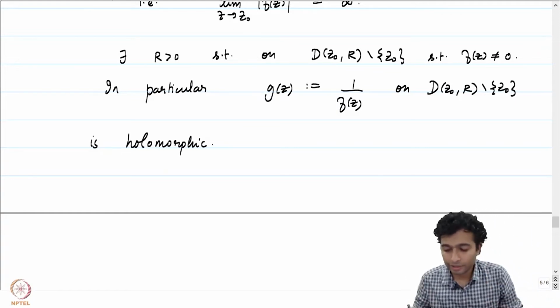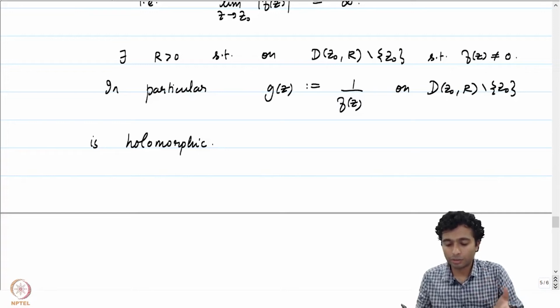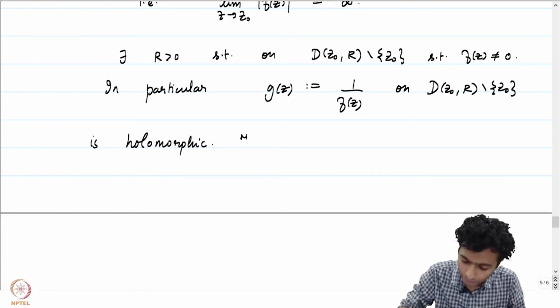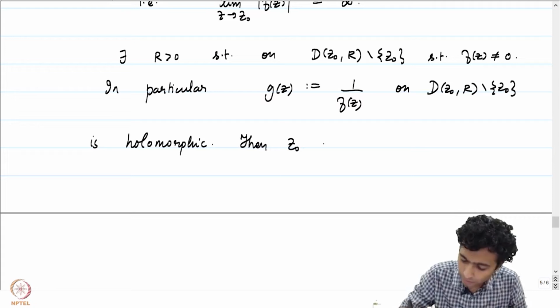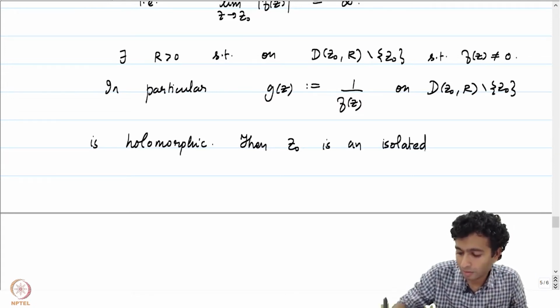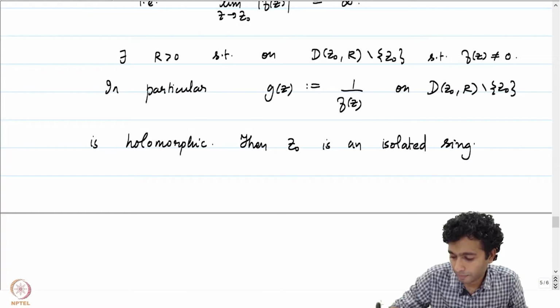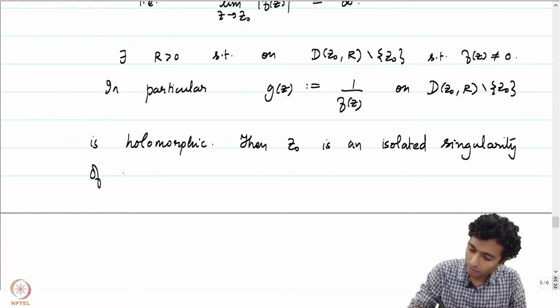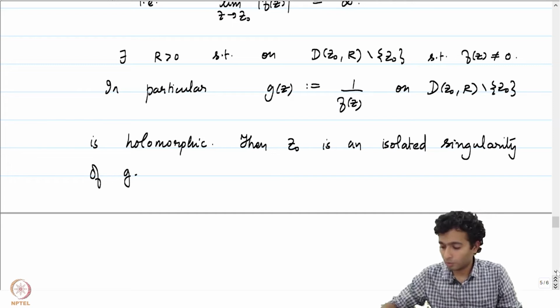But then by the very definition, z0 turns out to be an isolated singularity of g.